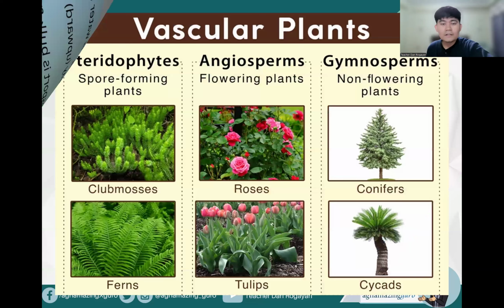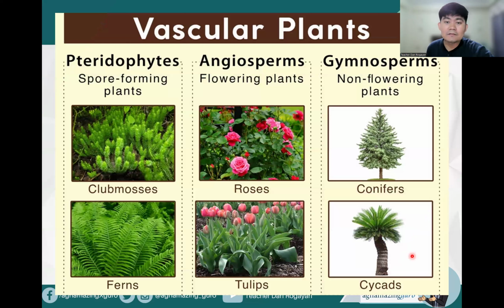Okay. So these are examples of the vascular plants: pteridophytes or the spore-forming plants, angiosperms which are our flowering plants, and gymnosperms which are the non-flowering plants. For the spore-forming plants, we have the club mosses and the ferns. For angiosperms, we have the roses and tulips. Then for gymnosperms, we have conifers and cycads. Okay? The vascular plants are plants with xylem and phloem.